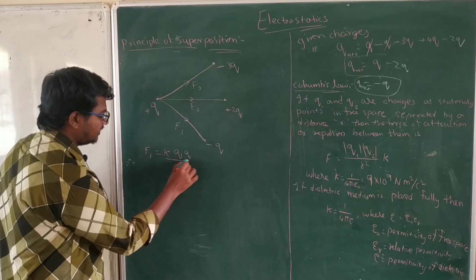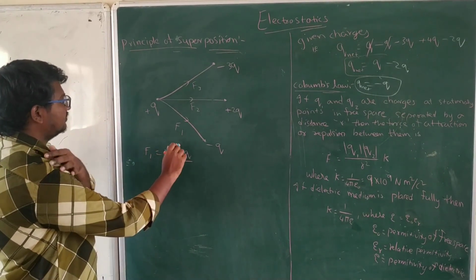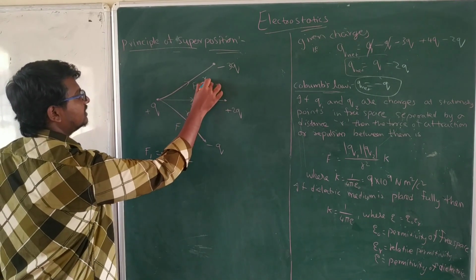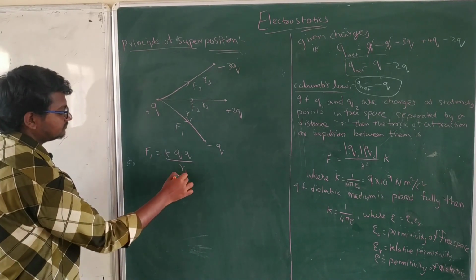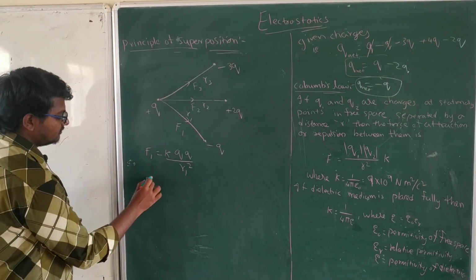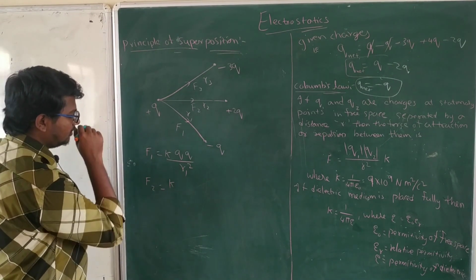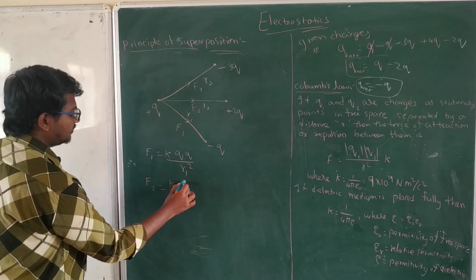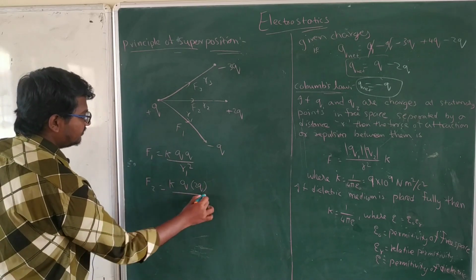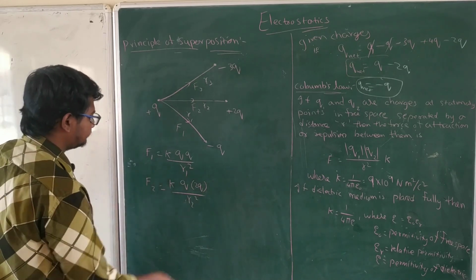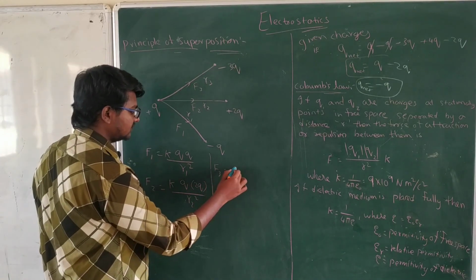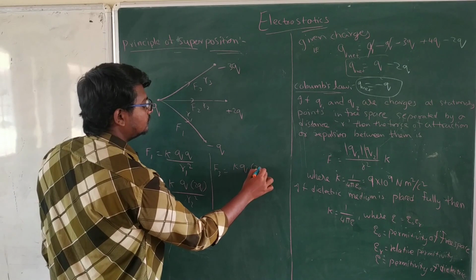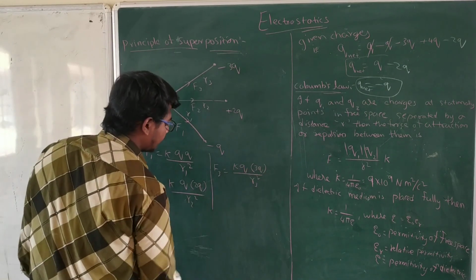Q and Q by the distance between them. The distance is not given now, so let's consider the distances. Here the distance is R1, here R2, and here R3. Then F1 is K Q Q by R1 square. F2 is equal to K, in the same manner, between Q and plus 2Q, that's why Q into 2Q divided by R2 square. Next, F3 is between Q and minus 3Q, that's why K Q 3Q by R3 square.